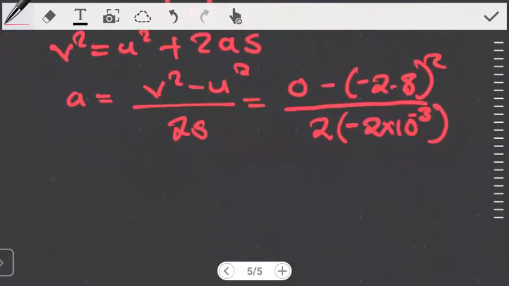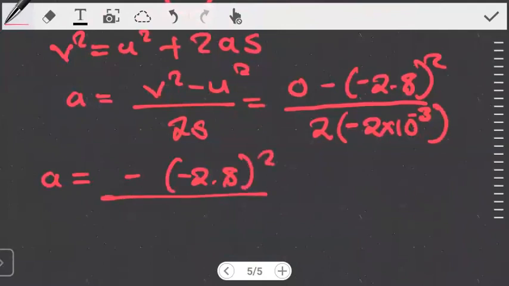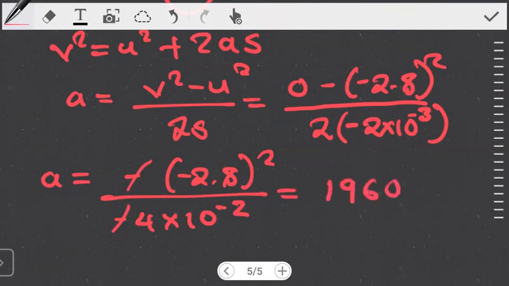Now we can simplify this and see what we get. So this is just acceleration is equal to negative, then you have the negative 2.8 squared, divided by negative 4 times 10 to the power negative 3. So the negative in that negative will go. If you work this one out, you get the acceleration as 1960 meters per second squared. The question was asking for the magnitude of the deceleration. This is the deceleration that occurs.